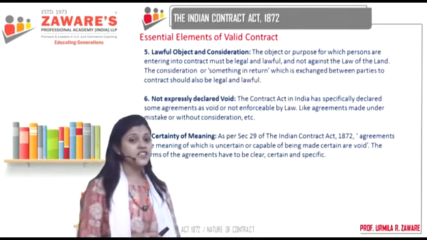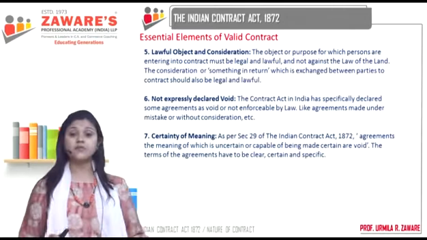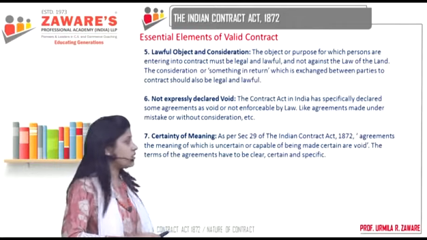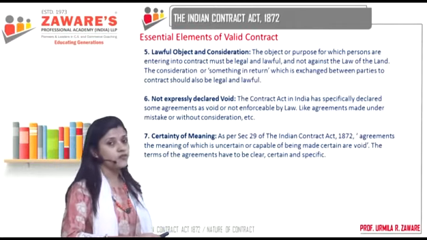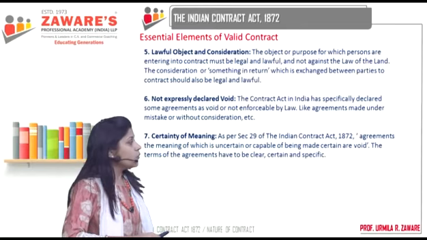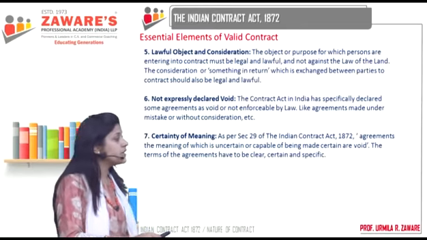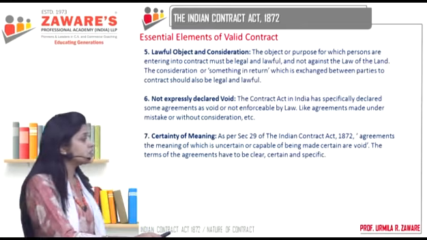So till here you have section 10, but there are two other important elements given under section 29 and section 56 of the Indian Contract Act. What are they? As per section 29 of the Indian Contract Act, you have certainty of meaning, which says that agreements the meaning of which is uncertain or capable of being made certain are said to be void. The terms of the agreement have to be clear, certain and specific.